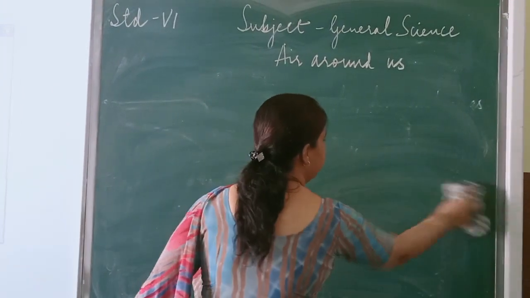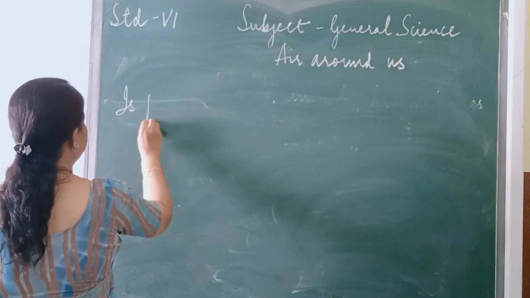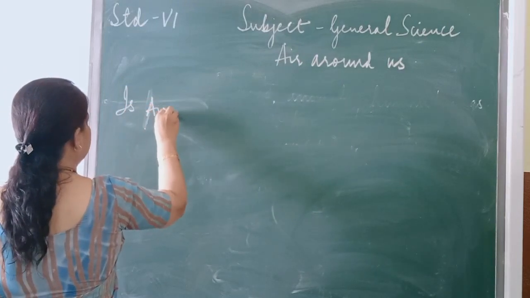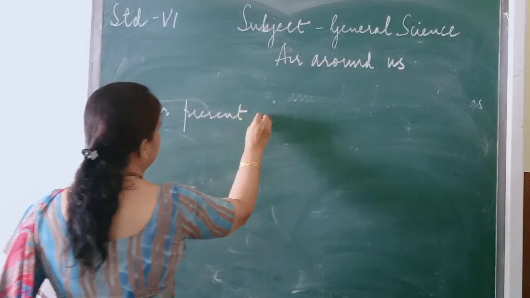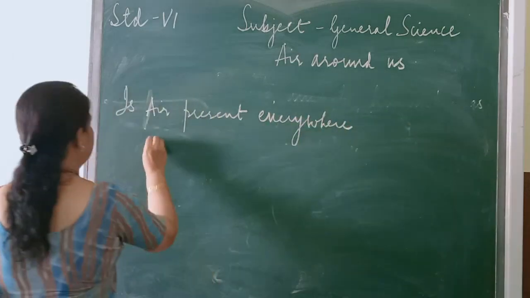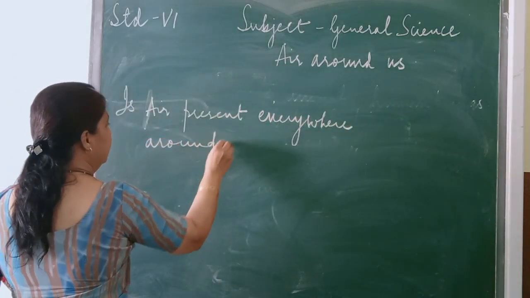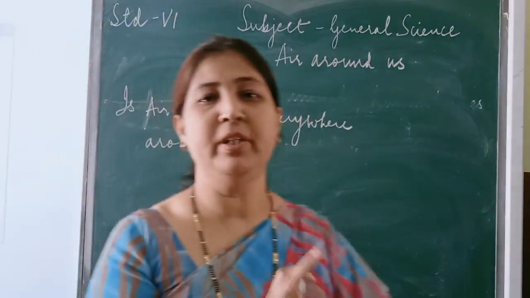So what we are going to see now is, is air present everywhere? Standing here, is the air present around us everywhere?